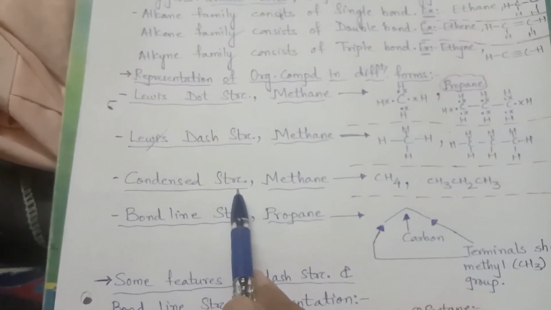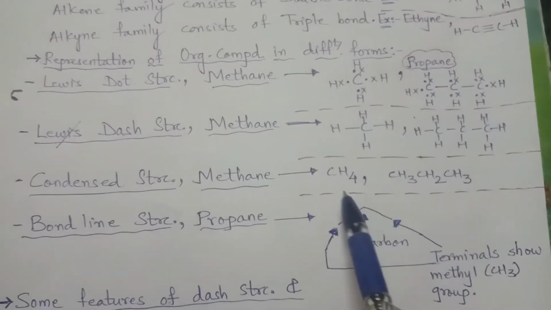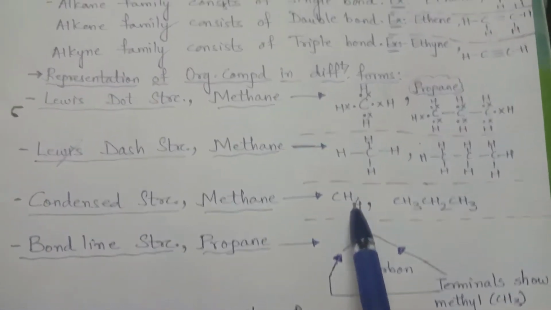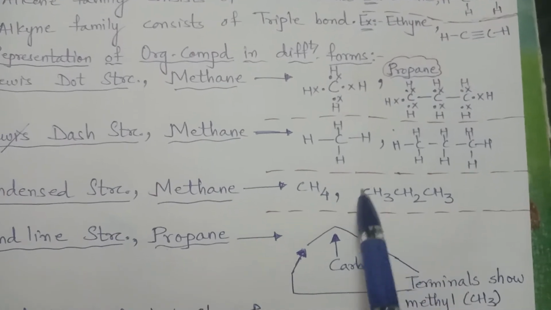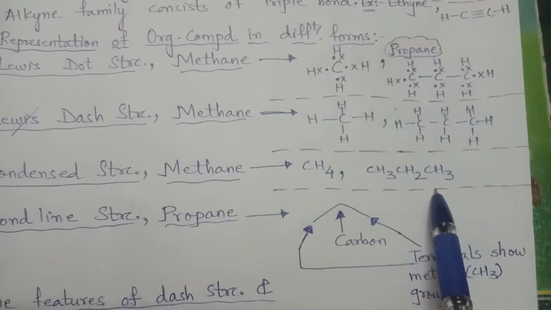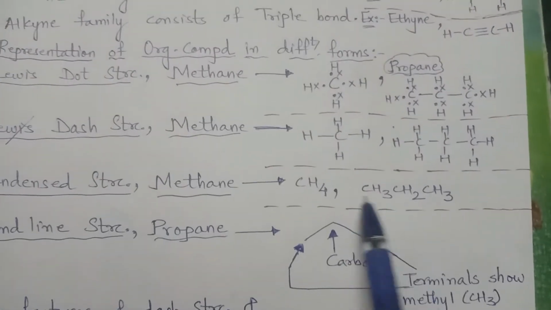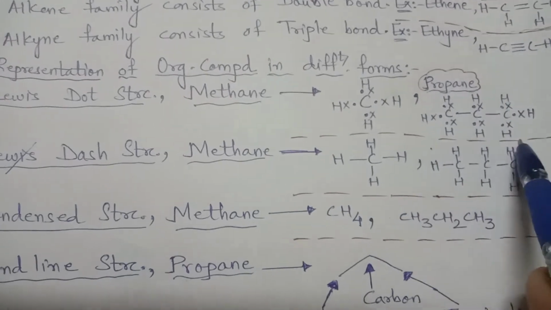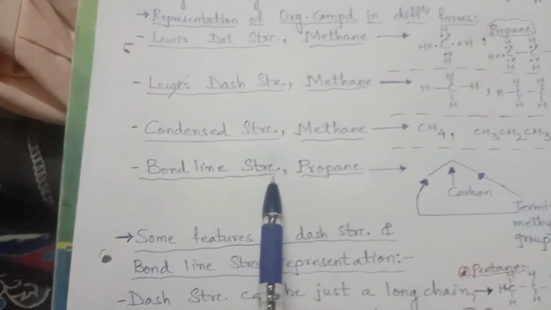Condensed structure. Condensed means all together. So this is written CH4, condensed. No bond is shown, either as a dot or a dash. This is called condensed structure. Here also you see no bond, just CH3, CH2, CH3. And the fourth structure, which is new for us: condensed structure, dash structure, dot structure we know, but the new thing we are going to learn is the bond line structure.